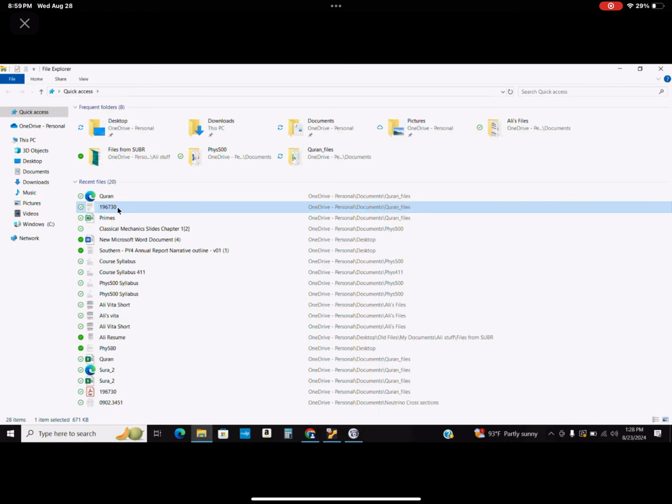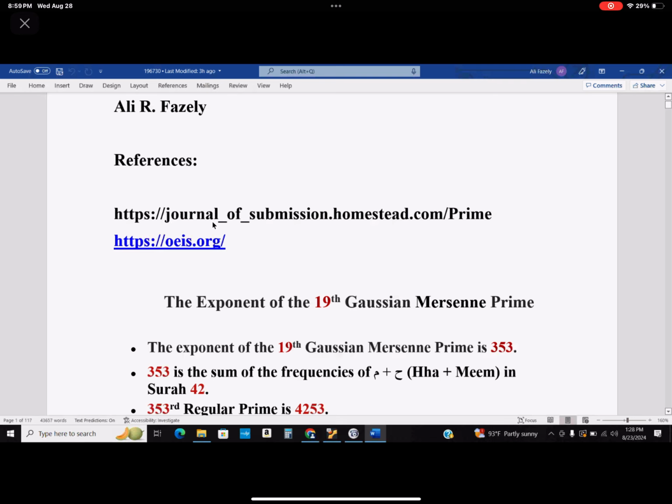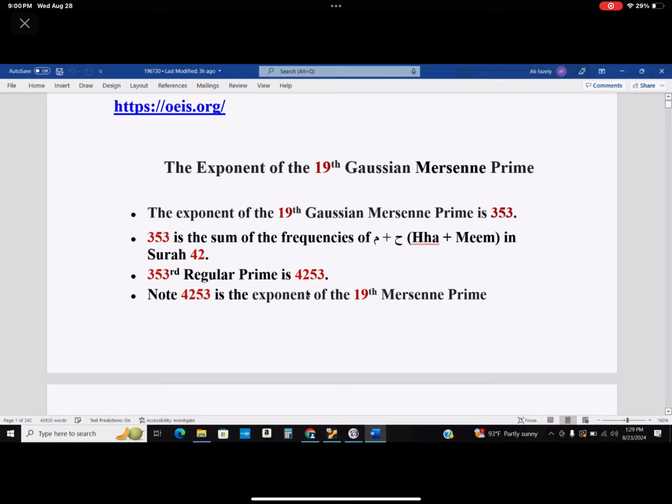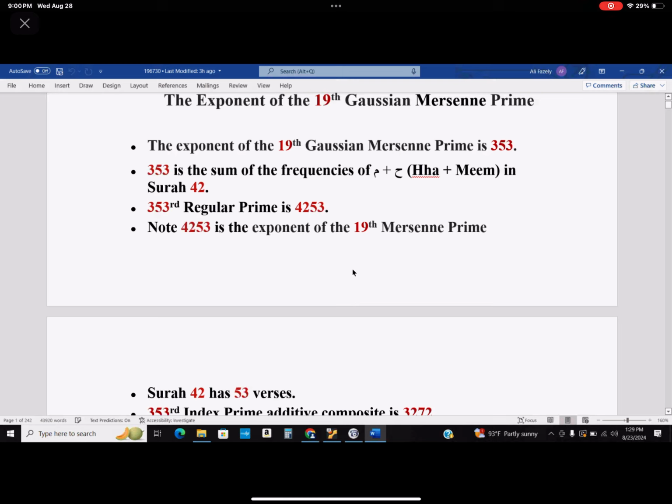There we go. Okay. So I'm going to start with this, the exponent of the 19th Gaussian Mersenne Prime. I was just discussing it right now. The exponent of the 19th Gaussian Mersenne Prime is 353. And 353 is the sum of the frequencies of Hha plus Meem in chapter 42. And 353 regular prime is also 4253. Remember that? But 4253 is the exponent of the 19th Mersenne Prime. And chapter 42 has 53 verses. You see how God is connecting all of these things.